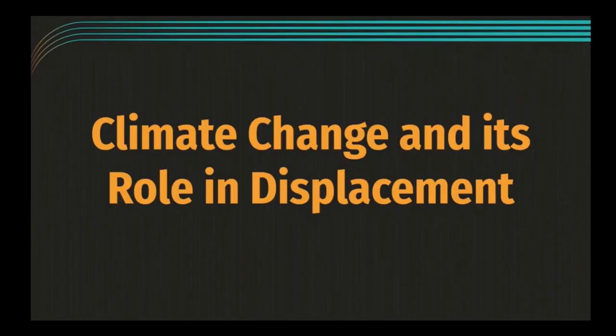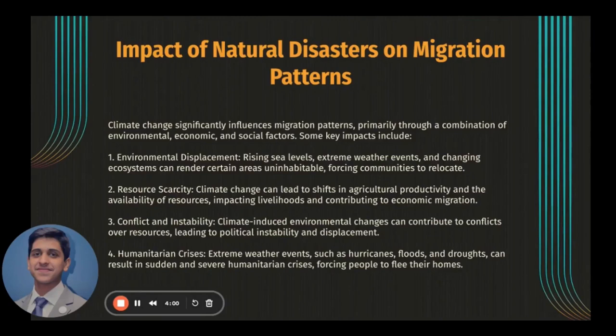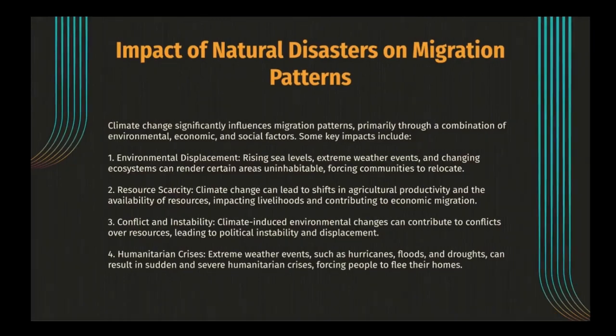Climate change significantly influences migration patterns, primarily through a combination of environmental, economic, and social factors. Some key impacts include: 1. Environmental displacement. Rising sea levels, extreme weather events, and changing ecosystems can render certain areas uninhabitable, forcing communities to relocate. 2. Resource scarcity. Climate change can lead to shifts in agriculture productivity and the availability of resources, impacting livelihoods and contributing to economic migration.